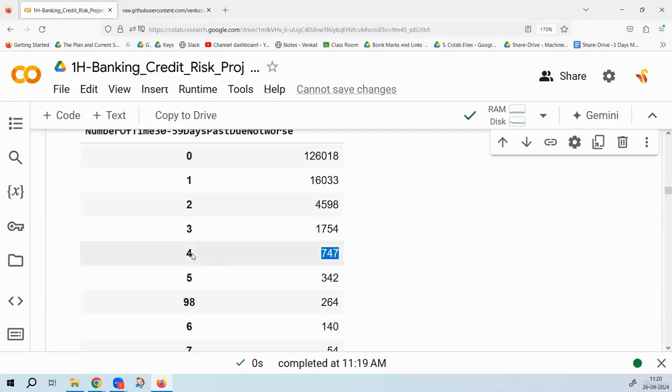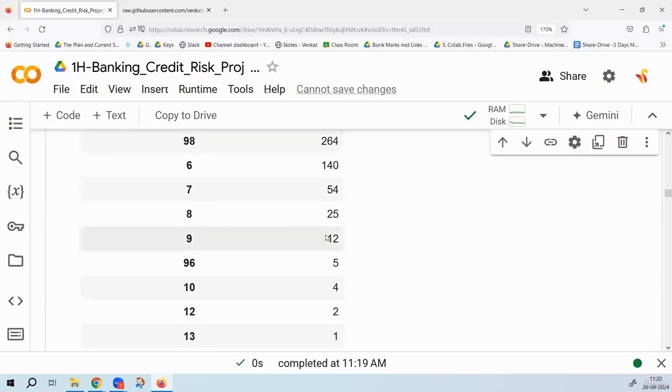They missed the bill 4 times. Now look at these guys, 12 people. Can you tell me why these 12 are very dangerous? Tell me what happened with these 12 guys. It's 9 times. Out of 24 bills, if somebody is missing the bill 9 times, do you consider them very risky? Are they under a little credit pressure? Yes, sir. Is there a high chance for them to get defaulted? Yes.